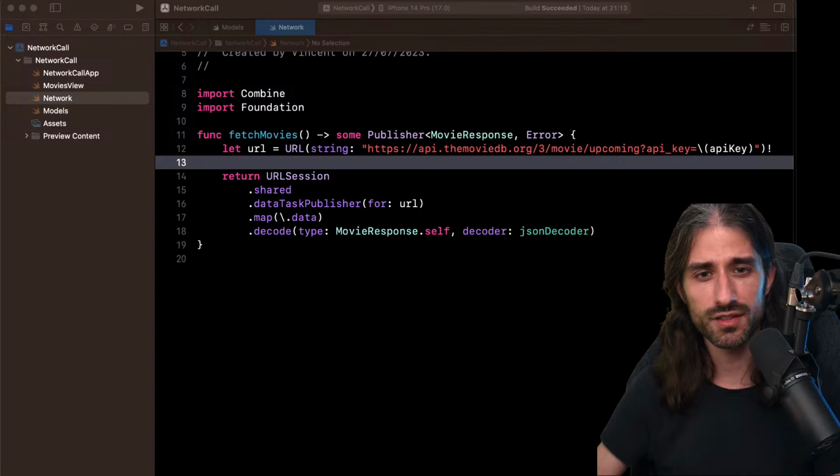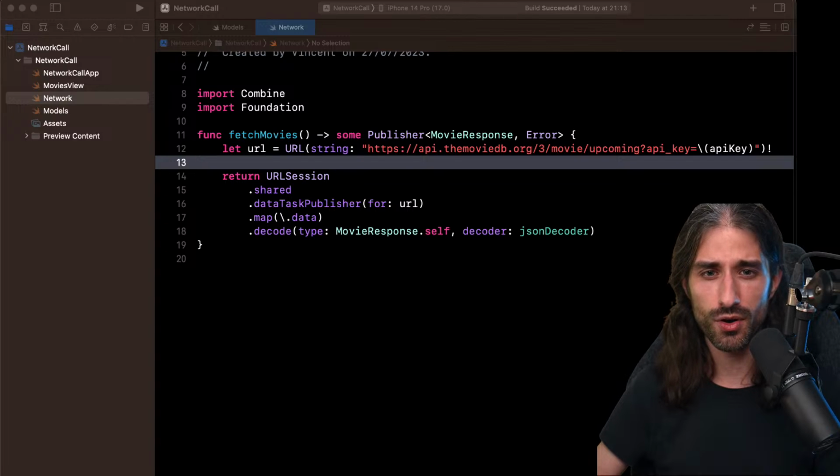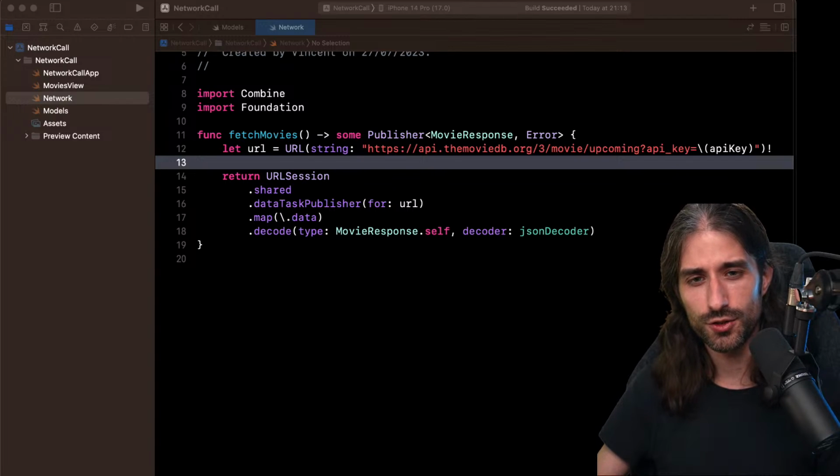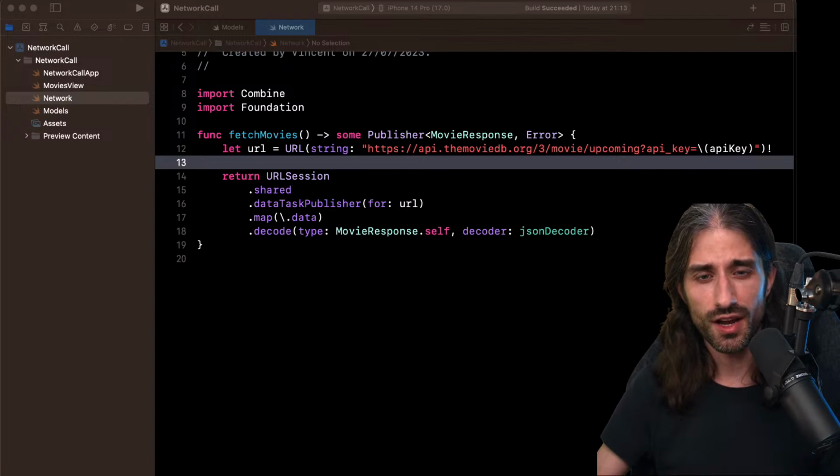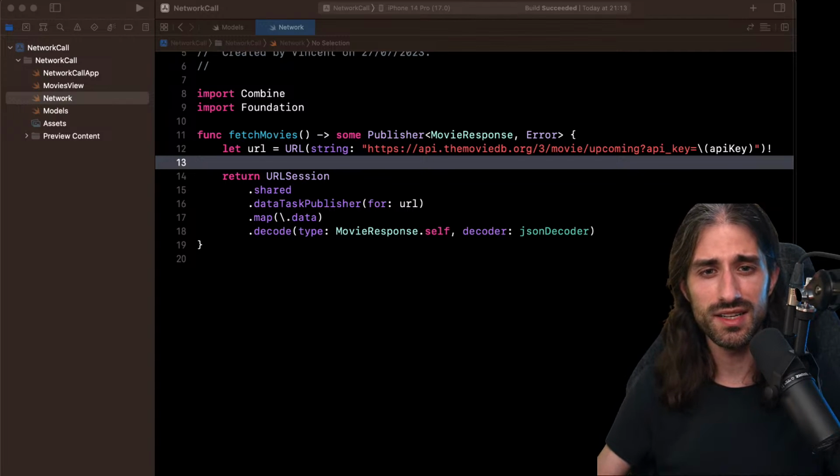That's why I'm not writing any kind of subscription code. I'm also writing fetchMovies as a top level function. Usually you would not do that. You would put it into a struct called services, MovieService, that kind of thing. But still, you wouldn't want to deal with subscription there because it will be the responsibility of the code that actually subscribes, actually listens to the subscription.